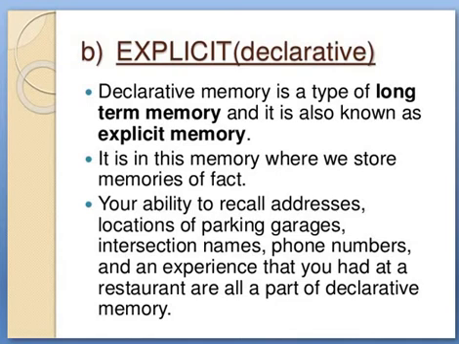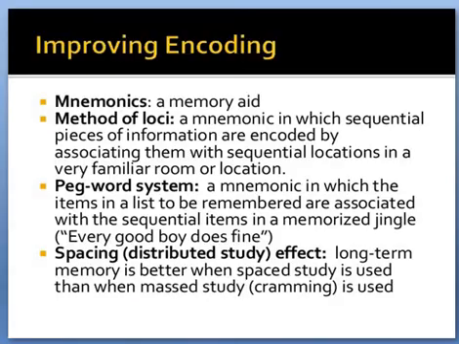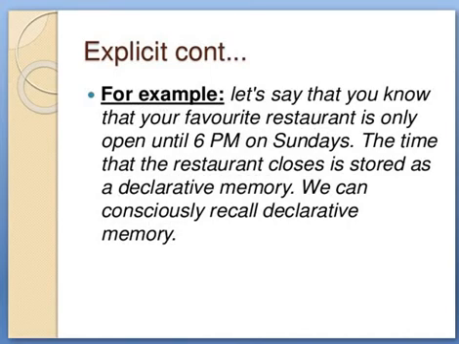And explicit declarative memory is the other type of long-term memory. It is also known as explicit memory. It is in this memory where we store memories of facts. Your ability to recall addresses, locations of parking garages, intersection names, phone numbers, and an experience that you had at a restaurant are all a part of declarative memory. Here is one more example of explicit memory. Let's say that you know that your favorite restaurant is only open until 6 p.m. on Sunday. The time that the restaurant closes is stored as declarative memory when we consciously recall declarative memory.